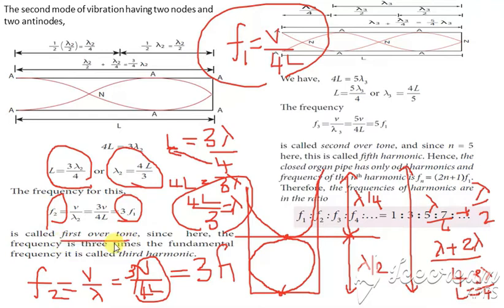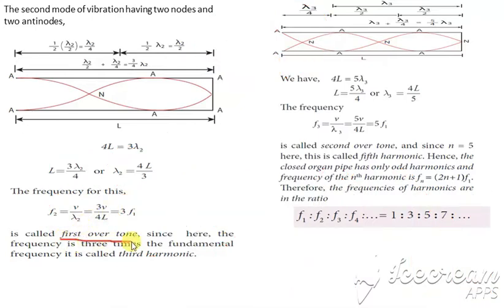So this is called the first overtone or third harmonic. Okay, so this is called what? First overtone or third harmonic. Yes, clear? In the same way we are going to write it for the next one. Next we are going to consider 3 nodes. So consider a closed pipe. In that we consider 3 nodes and we form the wave.